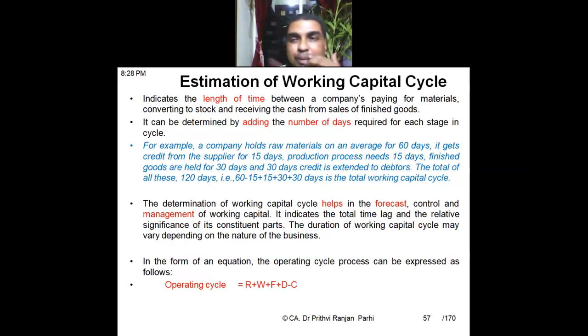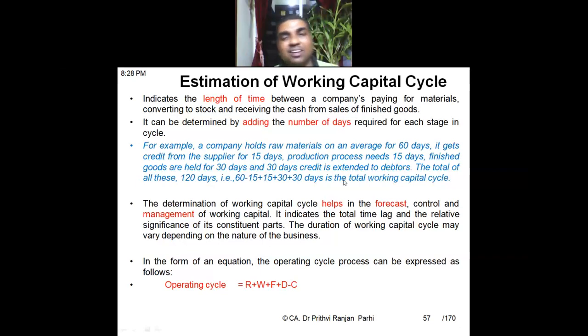Yes, sir. So different points, different times are required. Let us say for acquiring raw material, then for converting raw material into WIP, then from converting WIP to finished goods, then selling finished goods to debtors, then realizing cash from the debtors. Different times are required.